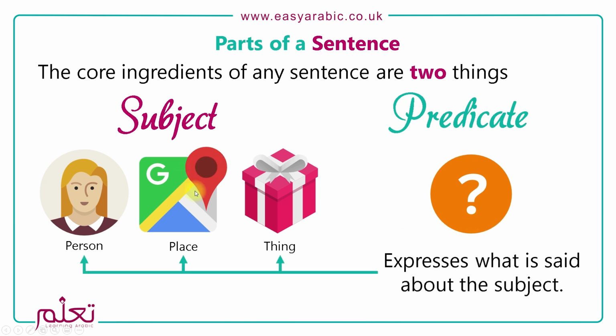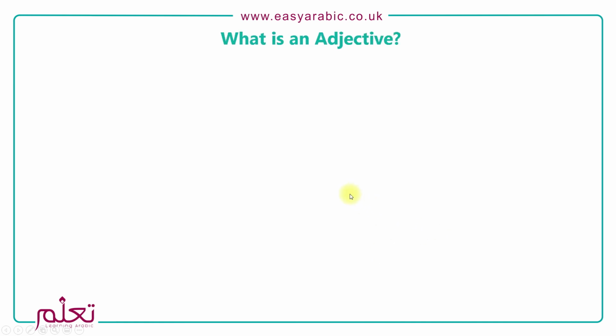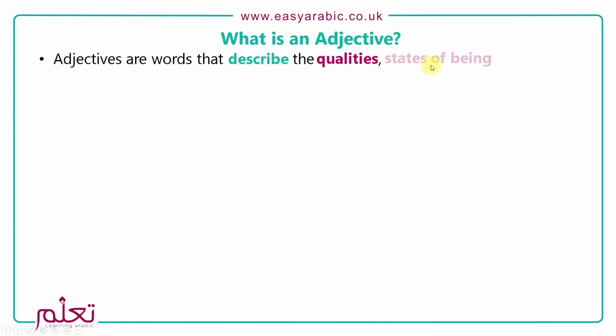And the way we express what is said about the subject is through the use of adjectives. So what is an adjective? Adjectives are words that describe the qualities, the states of being, or quantities of nouns or pronouns.